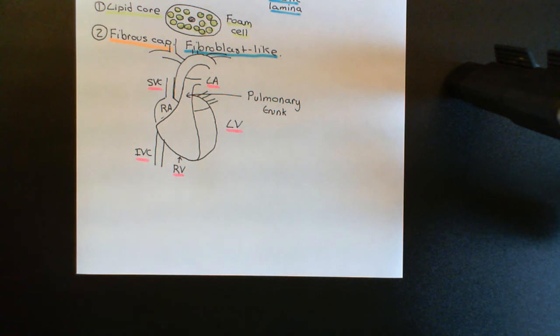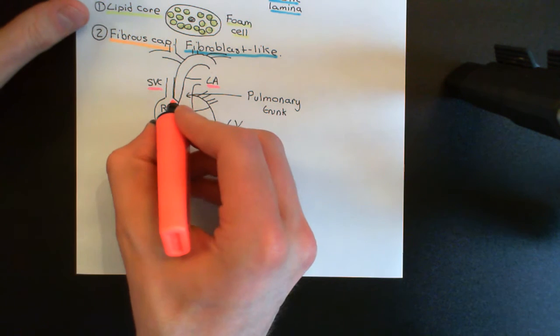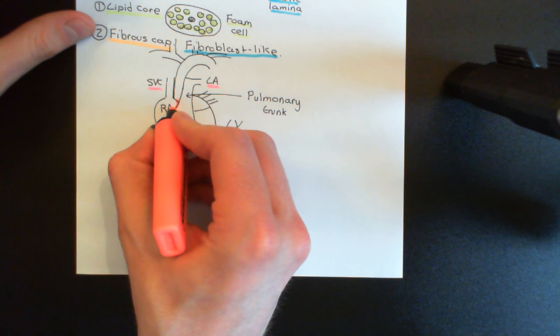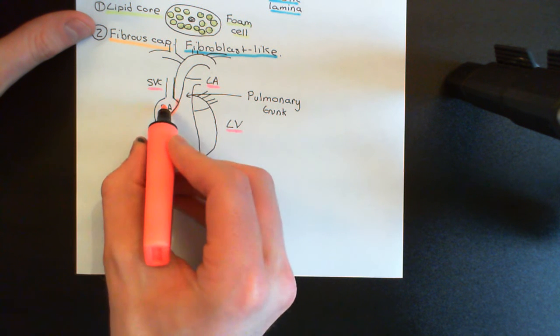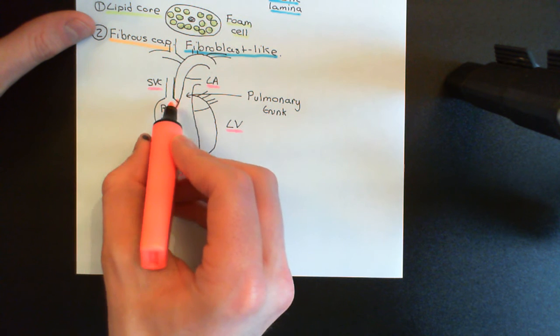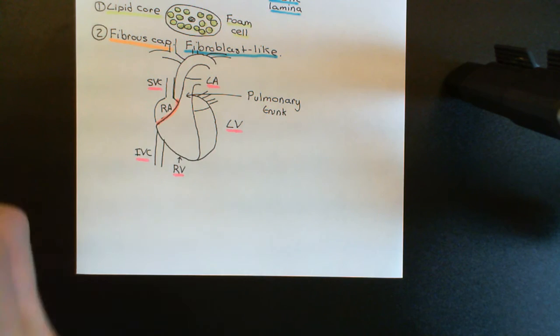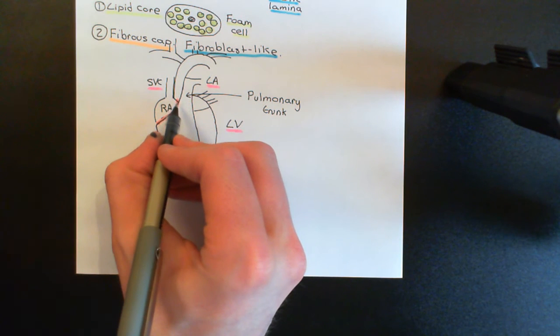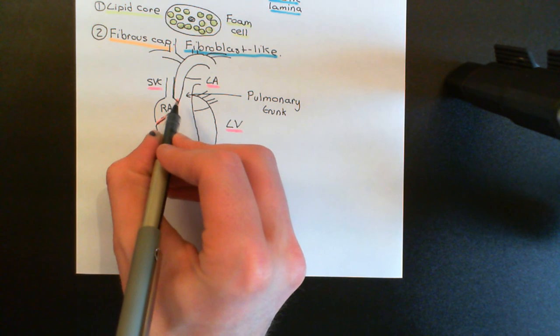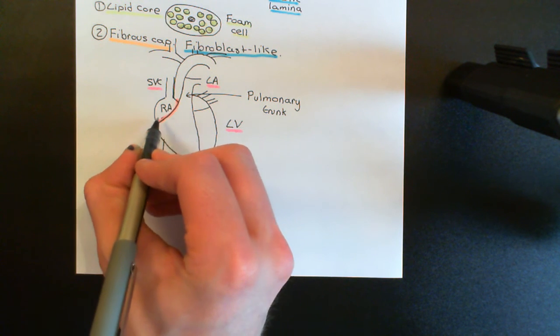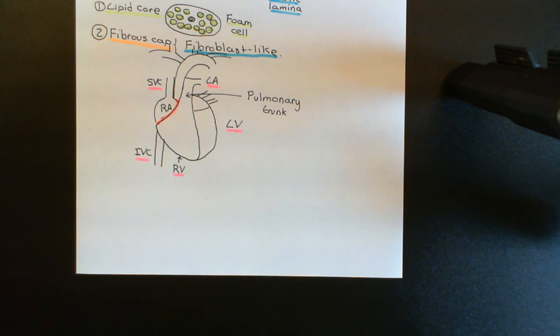Okay, so let me now mark this on. We'll start with the right coronary artery. As I say, it comes off the aorta here, and then it runs down in this gap between the right atrium and the right ventricle. So it's got a very nice position as far as remembering it is concerned: in between the right atrium and the right ventricle. Now the first portion of it isn't really visible. It's within the heart muscle, and then it becomes visible. So this bit that I've drawn on wouldn't really be visible. It only becomes visible at this portion where it has come out of the heart muscle and is lying on top of the heart, and if you were looking at a human heart you would be able to see it on the surface there.